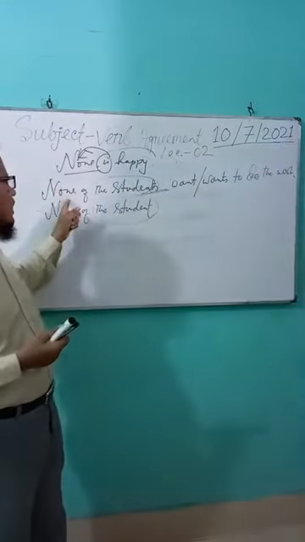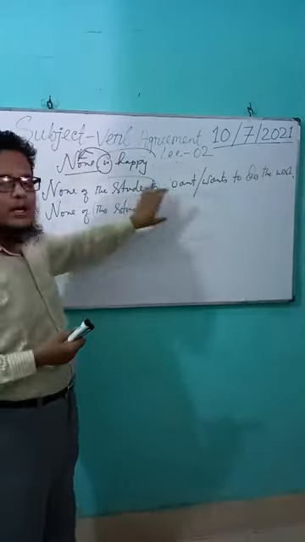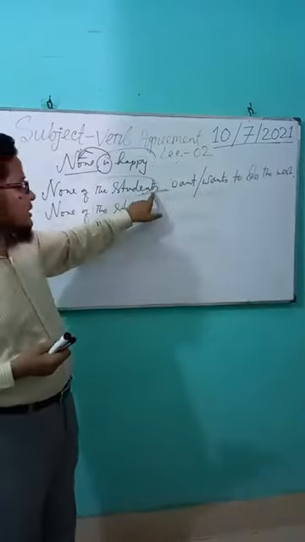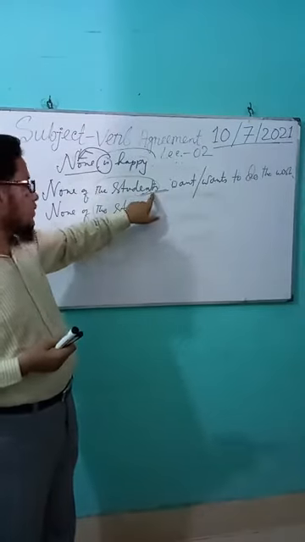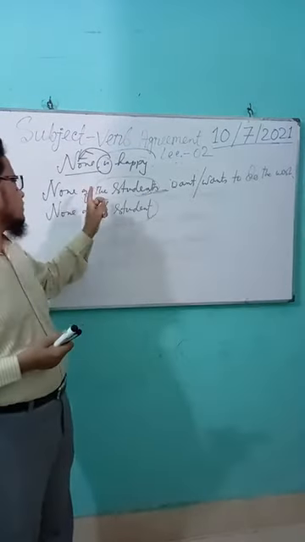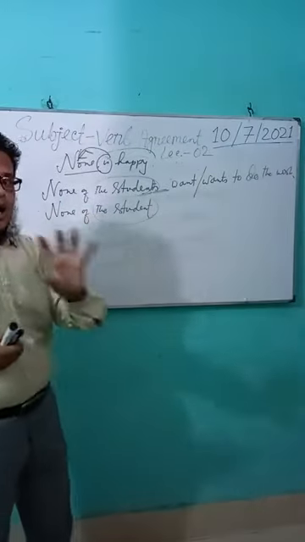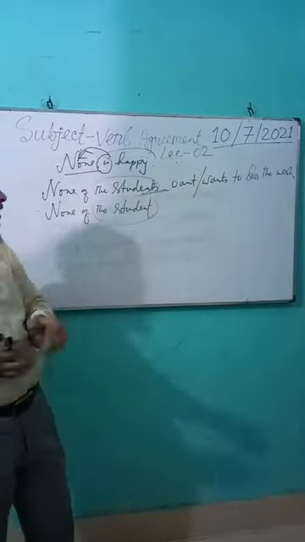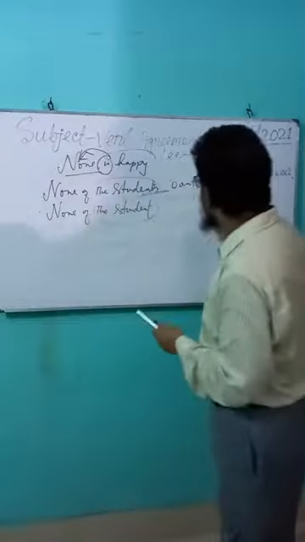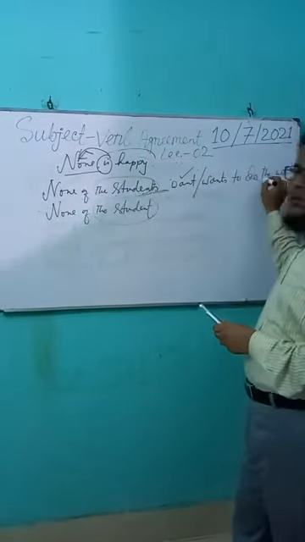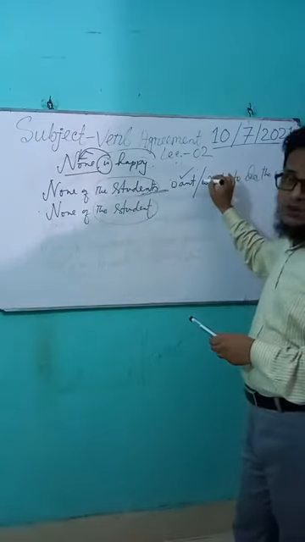And after none, if the noun is singular, the verb must be singular. So none of the students, the noun is plural. That's why the verb must be plural. So none of the students want to do the homework. Here want is correct, not wants.